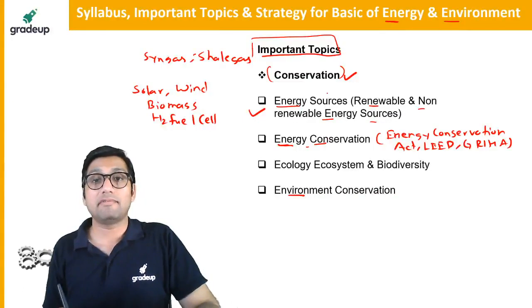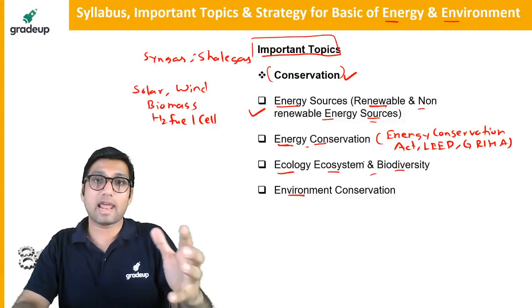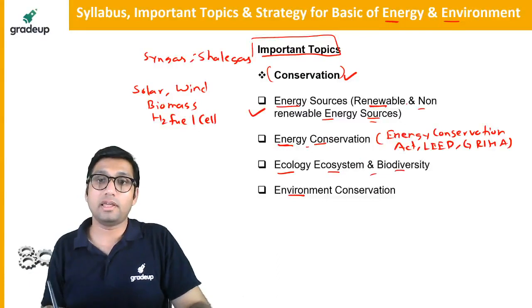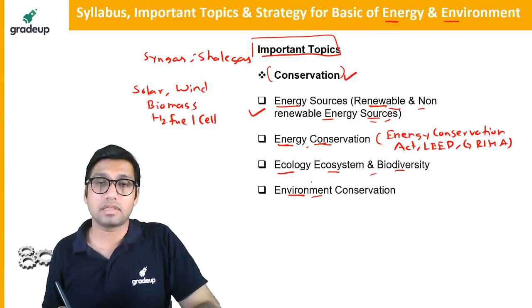If we talk about the environment, you have to study ecology, ecosystem, biodiversity. These two lectures I have already taken. If you have noticed, in this free crash course series already these two topics have been covered. Energy conservation and environment conservation, this is the third topic, which will be covered on 7th of May.